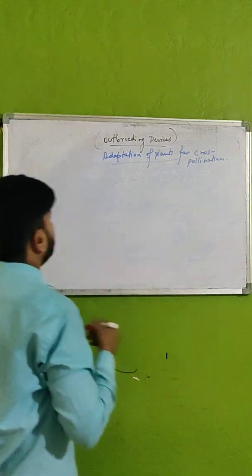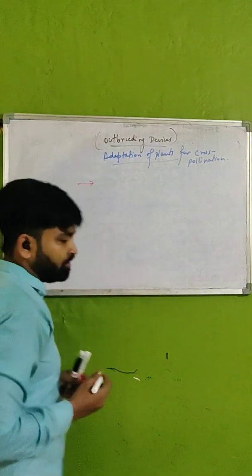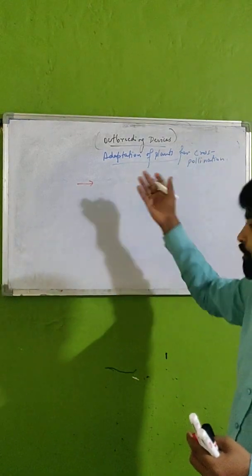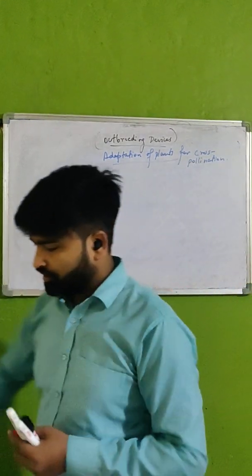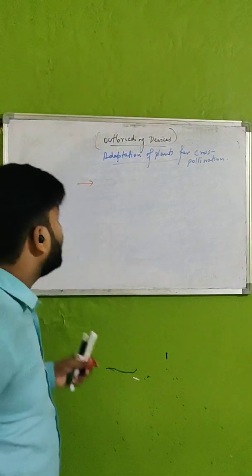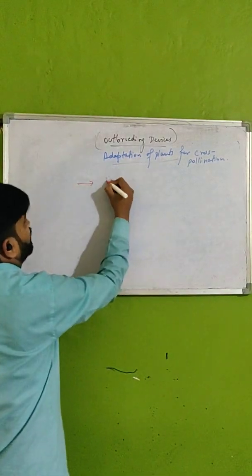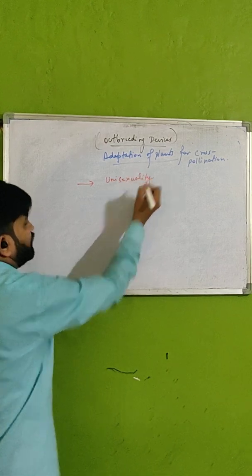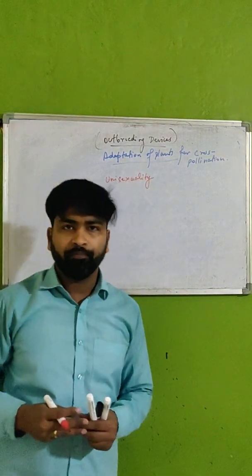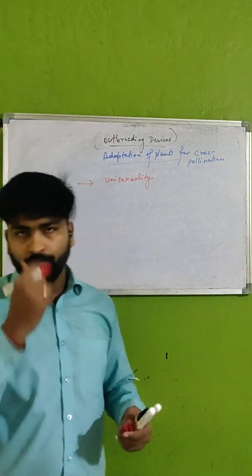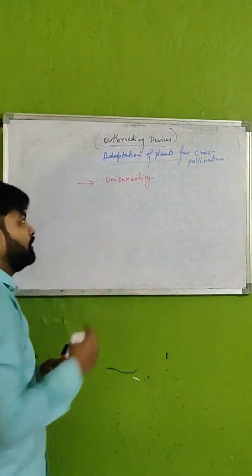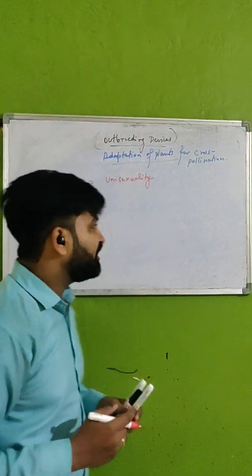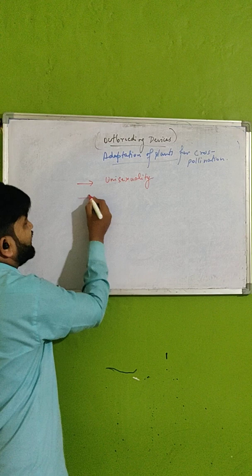The first major point for cross-pollination is unisexuality. The plant will produce unisexual flowers. If unisexual or monosexual flowers are produced, the chance of self-pollination will automatically reduce.